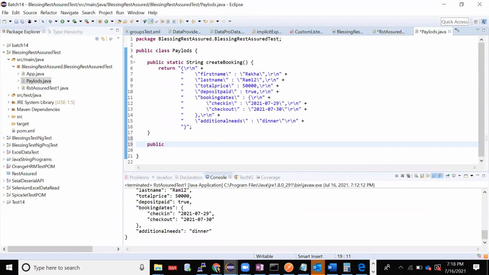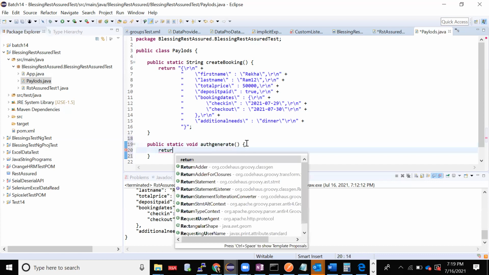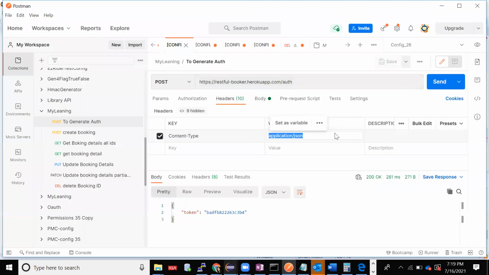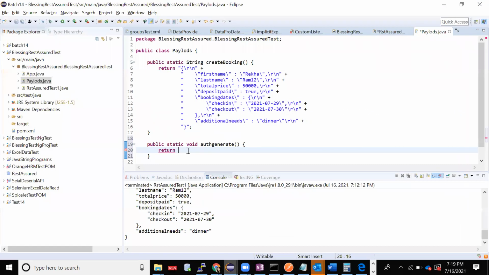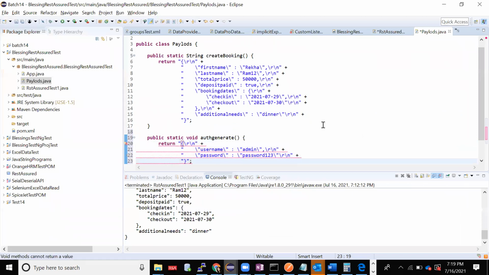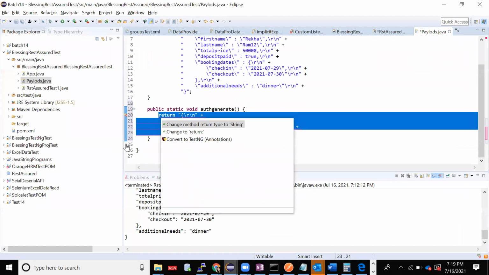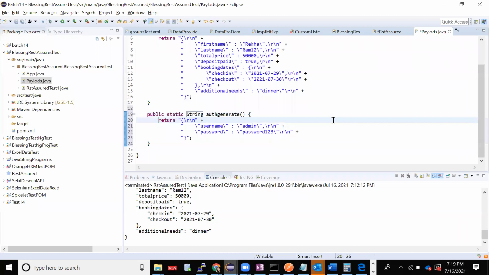Again, public static void, here auth generate. I've created one API method to generate auth. What is it returning? I'm returning one string, whatever is there in the body. I'll copy this and paste it inside. Okay, done. It is telling me to return string because I was doing that. Now it is returning string.